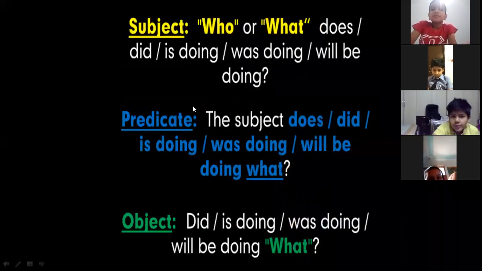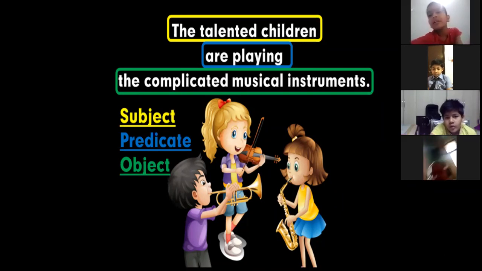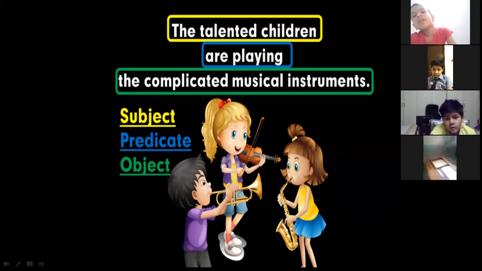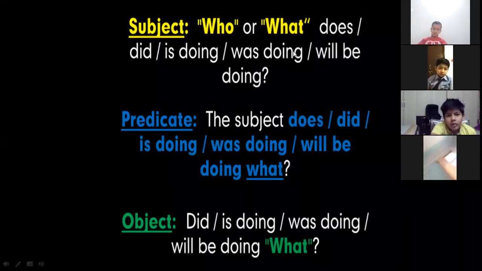So this is what we can understand with the help of examples and with the help of the question words, that what is the subject in the sentence, what is the object in the sentence, and what is the predicate in the sentence. Is it clear to you? Now see, subject is what does, did, is doing, was doing, will be doing. When we put all these questions, the answer that comes is the answer for the subject.